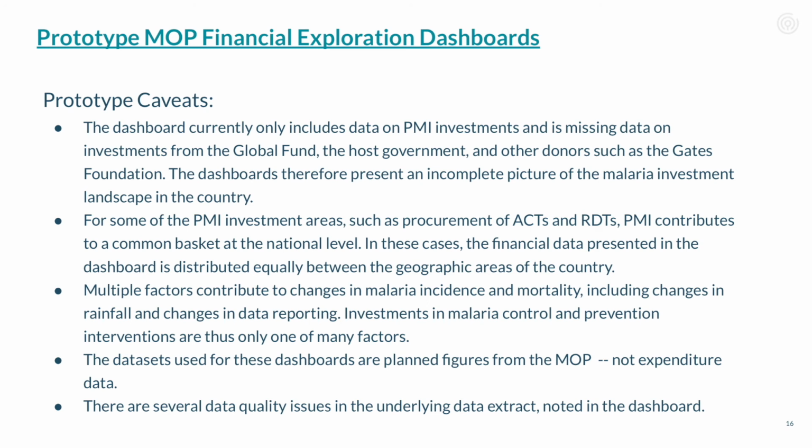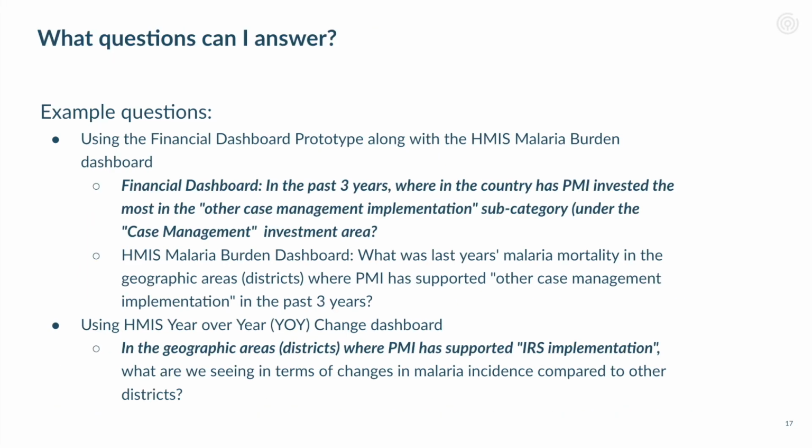Third, investment is one of the many factors that contribute to malaria control and is the main focus of the dashboard, but we should keep in mind that there are other factors that contribute to changes in malaria incidence and mortality, including changes in rainfall and changes in data reporting. Fourth, the numbers that you see in this dashboard are planned budget figures, not actual expenditure data. Please keep these caveats in mind as we explore the financial exploration dashboard.